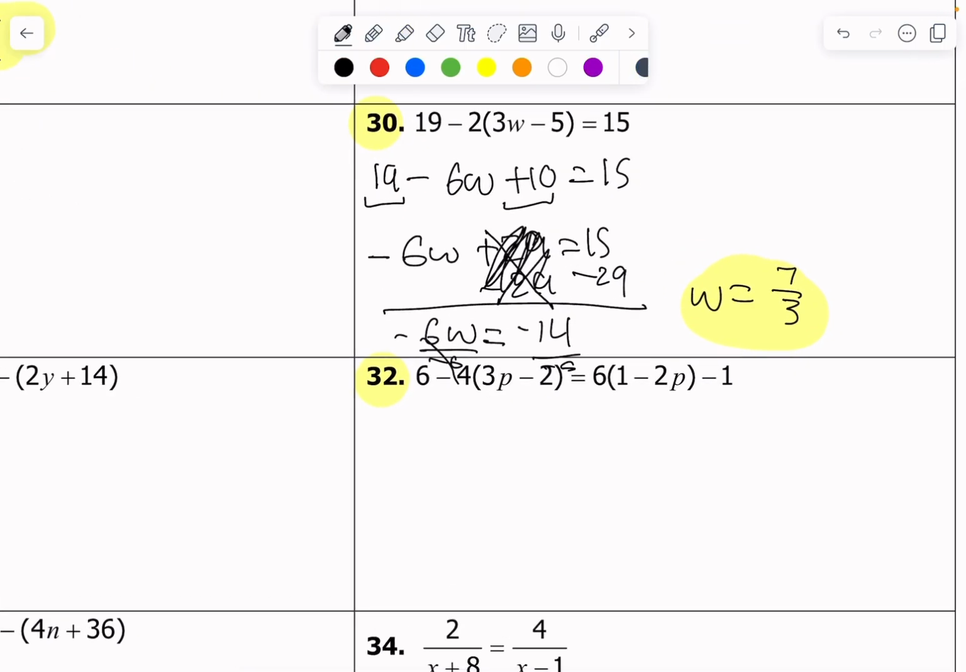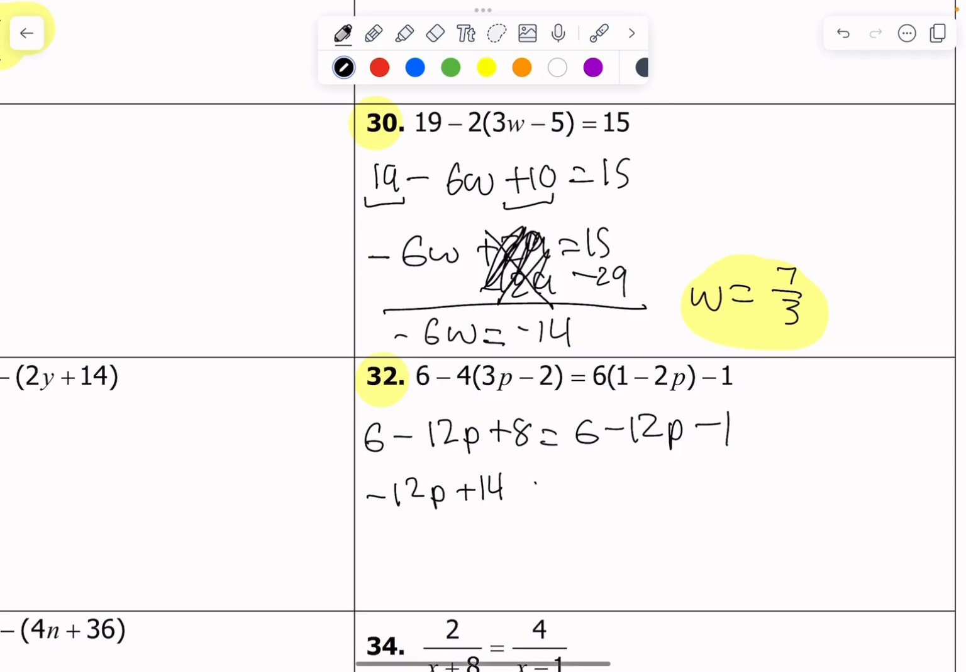Okay. Continuing on, number 32. Again, let's just distribute everything, and I'm actually going to erase some of my work from above. Apologies. Here we go. 6 minus 12p plus 8 is equal to 6 minus 12p minus 1. Let's go ahead and combine like terms. When I do that, I'm going to get negative 12p plus 14, and that's going to be equal to negative 12p plus 5.